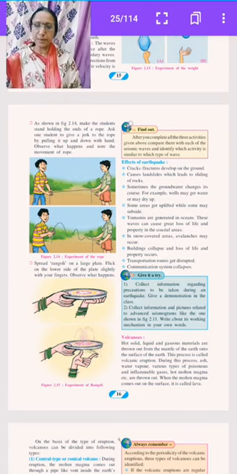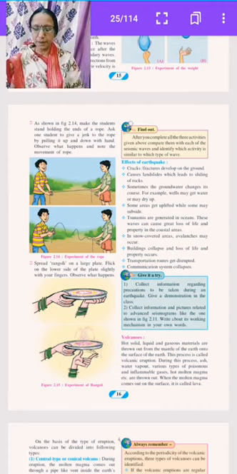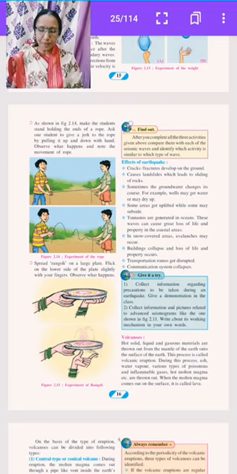Tsunamis are generated in the ocean. These waves can cause great loss of life and property in coastal areas. In some areas, volcanoes may occur.